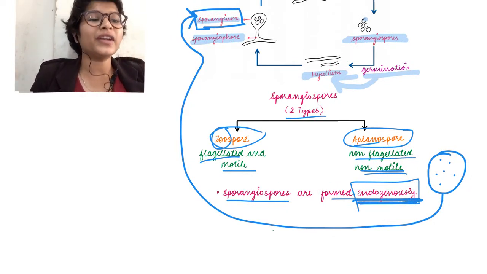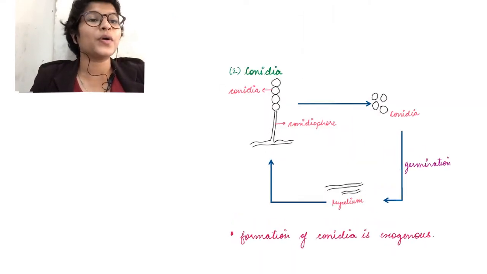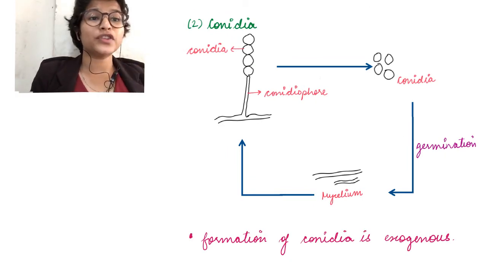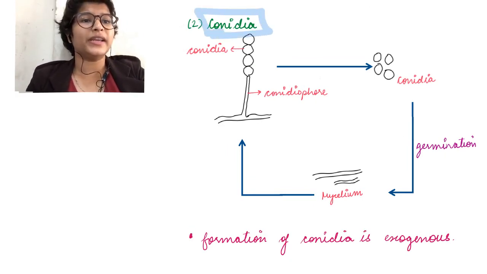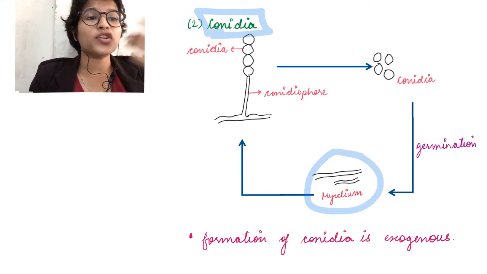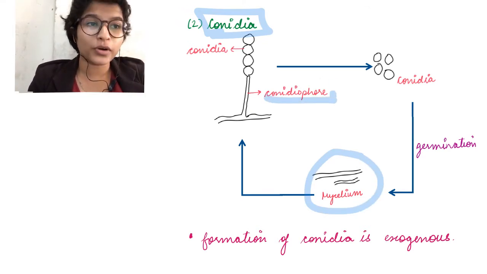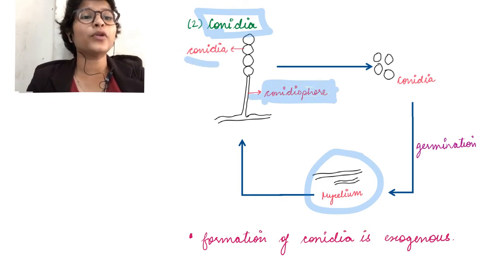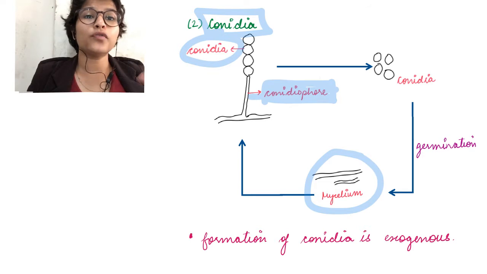Similarly, there is a different kind of exogenous spore which is known as conidia. Okay. So what is the speciality of this conidia? If this is our mycelium, it will again have an outgrowth called conidiophore, and this conidiophore will directly bear conidia. Okay? There is no formation of a fruiting body as such or sporangium.